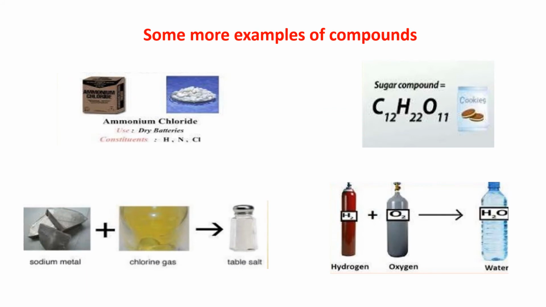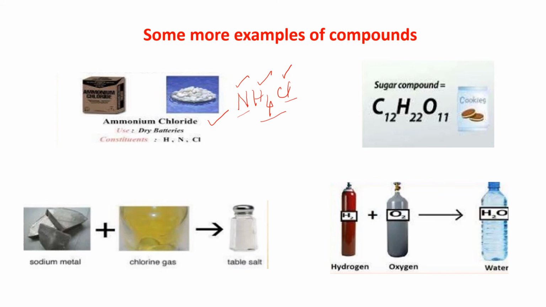See, in this slide, I have shown some examples of compounds. Ammonium chloride is a compound. The formula is NH4Cl. Okay, that means 1 atom of nitrogen, 4 atoms of hydrogen and 1 atom of chlorine combined together to give you 1 molecule of ammonium chloride. What are the constituents present here? Nitrogen, hydrogen and chlorine.